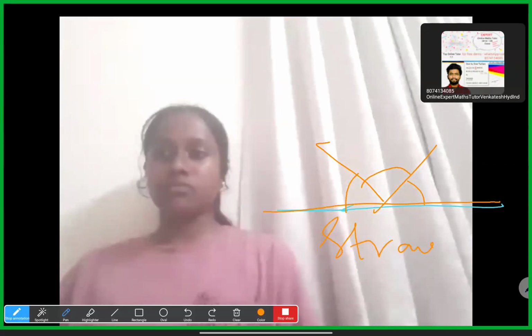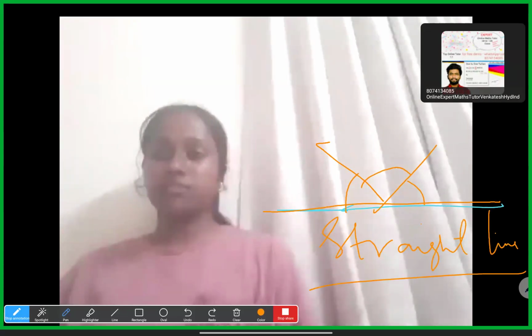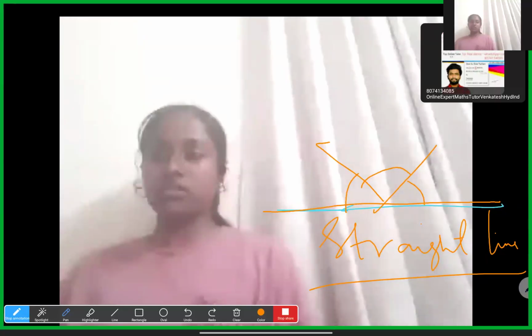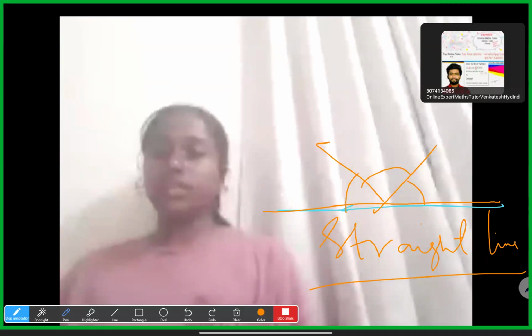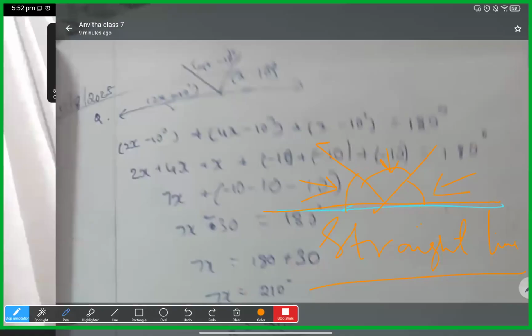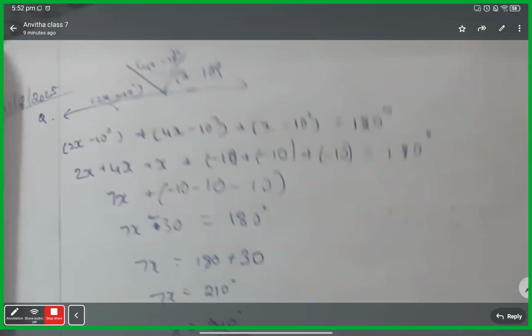All these three will form a straight line, Anita. So recently, yesterday or sometime we discussed what a straight angle is, Anita. How much? A straight angle is 180 degrees. Okay. So because of that reason, whatever the three angles that are marked here, they added them and equated it to 180.